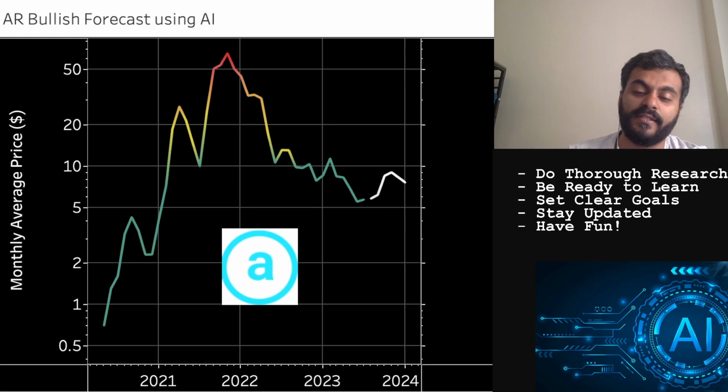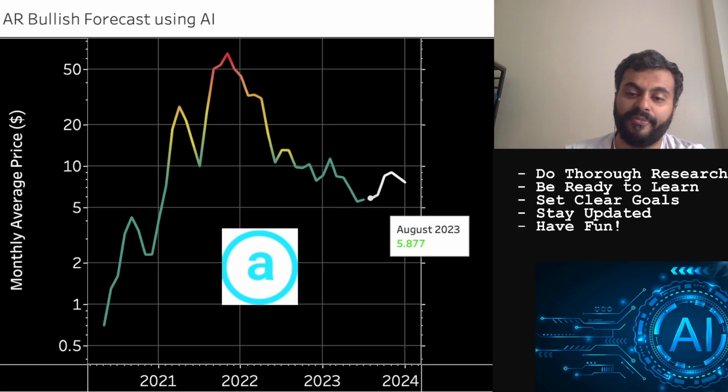The bull case scenario is backed by an assumption that the market stays bullish, the macro environment favors risk assets, and there is no further negative news related to AR or the Arweave token. In that case, this is the theoretical ceiling based on the recent price action. This would be the permissible upside per the AI model. Again, not financial advice. For August, the monthly average price at the theoretical ceiling level would be $5.88.